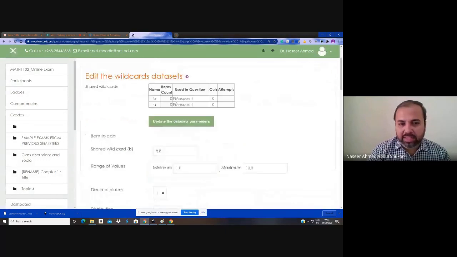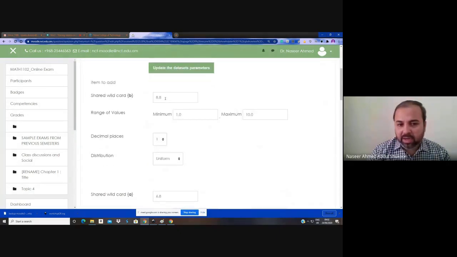Now the data set is created here for the wildcards A and B. Is it used? So far not used, because quiz 00 appeared here. Then for A and B, again the default is appearing. Change this as per your requirement.